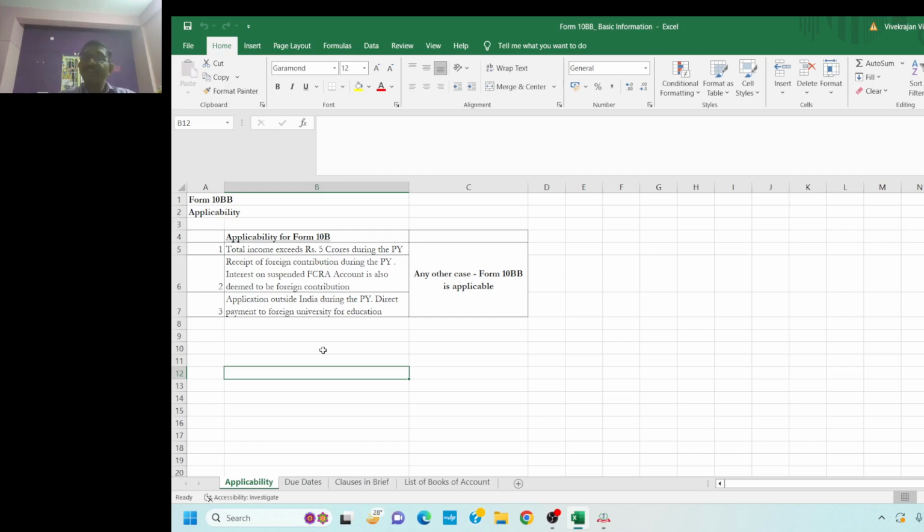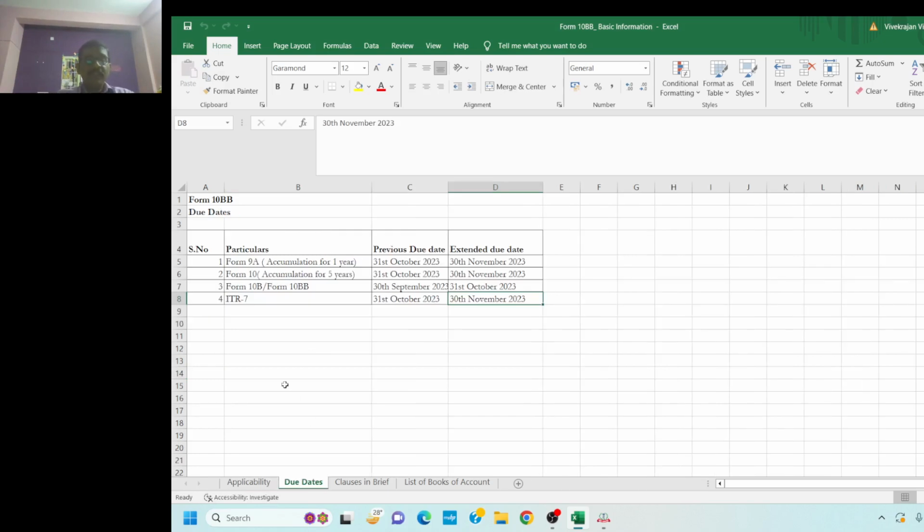Why am I giving emphasis here? There is a misconception that if my FCRA account is cancelled, then for me Form 10BB is applicable, not Form 10B. And if I make an indirect transfer to a foreign university for education fees, then Form 10B is not applicable, Form 10BB is applicable. That is not the case, my dear friends. So let us next see the due dates in this regard.